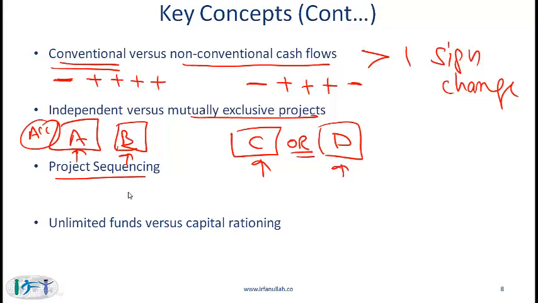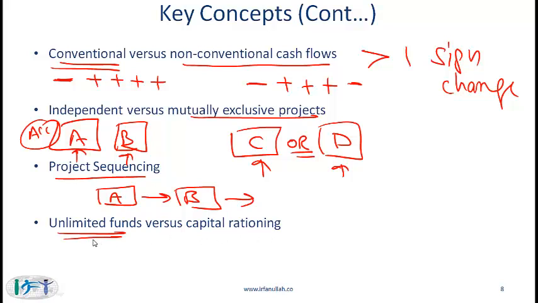Project sequencing. Many projects are sequenced through time. So you might do project A, and then based on the results of project A and the economic conditions, you would then do project B later, and so on. Unlimited funds versus capital rationing.